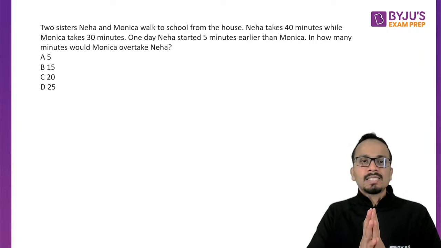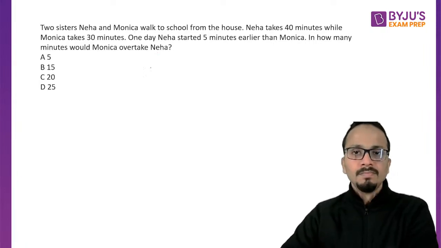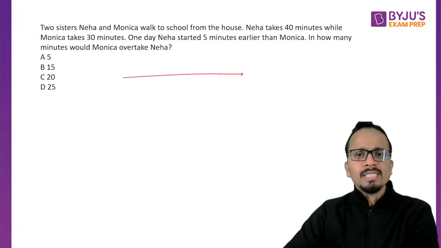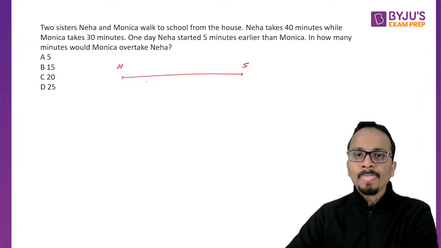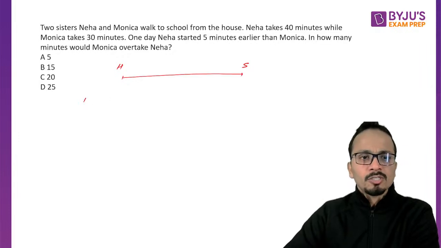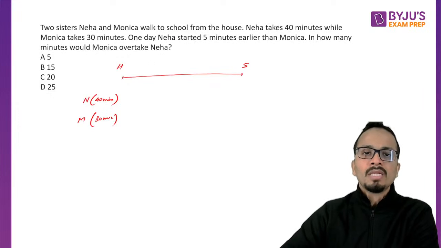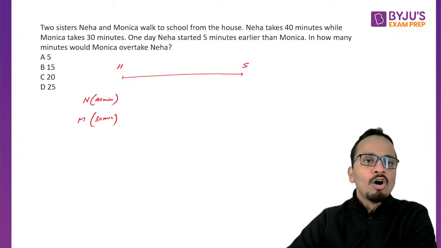So, two sisters, Neha and Monica, walk to a school from the house. Now, Neha takes 40 minutes while Monica takes 30 minutes. So, let's say this is the walk that they are doing from house to the school. Neha, 40 minutes, and Monica takes 30 minutes. All right. Now, one day Neha started 5 minutes earlier than Monica. So, in how many minutes would Monica overtake Neha?